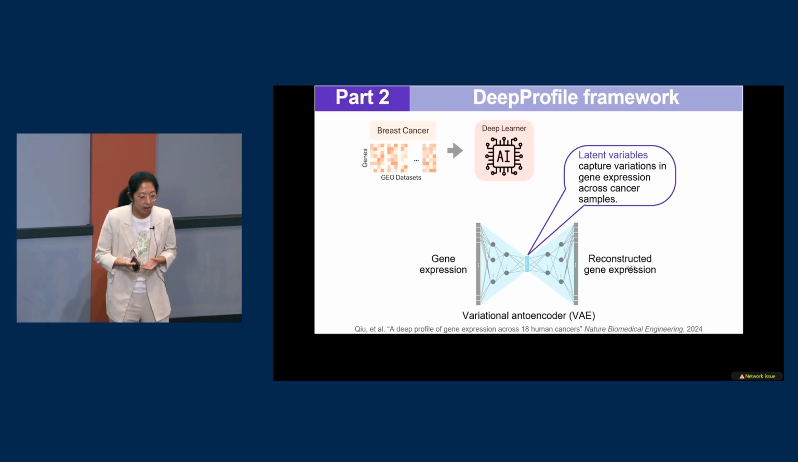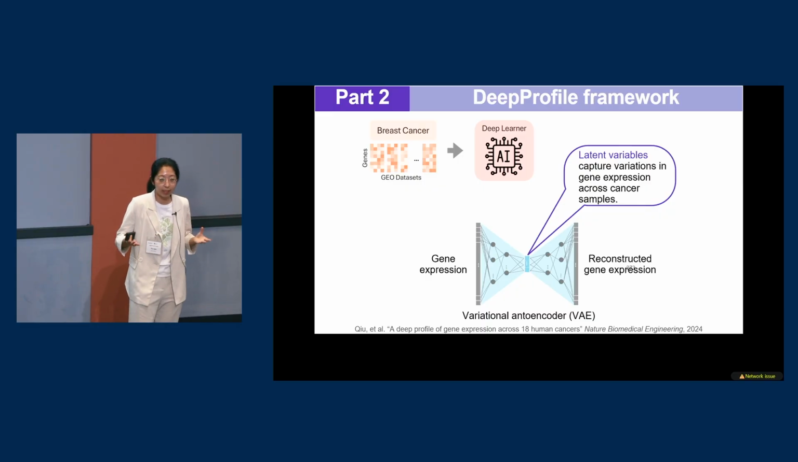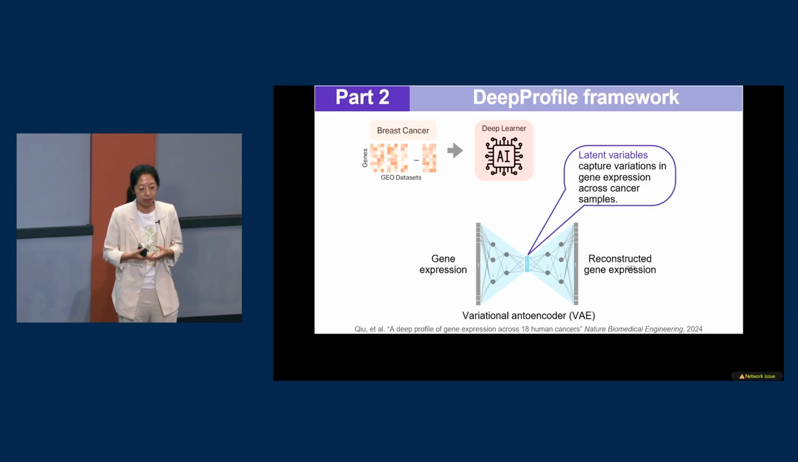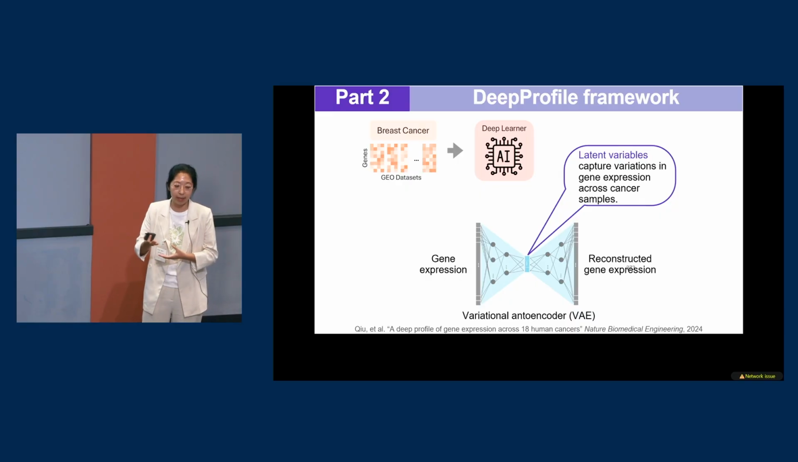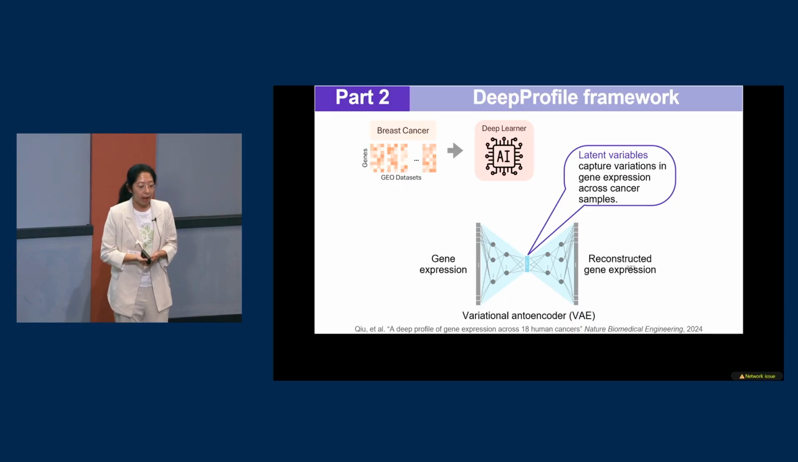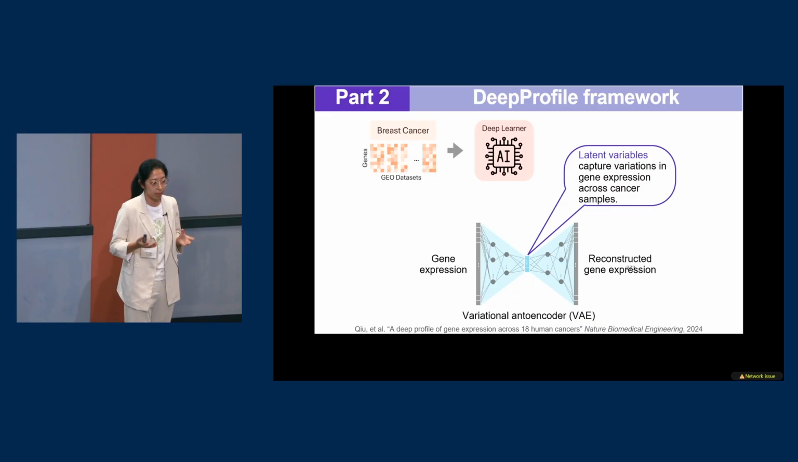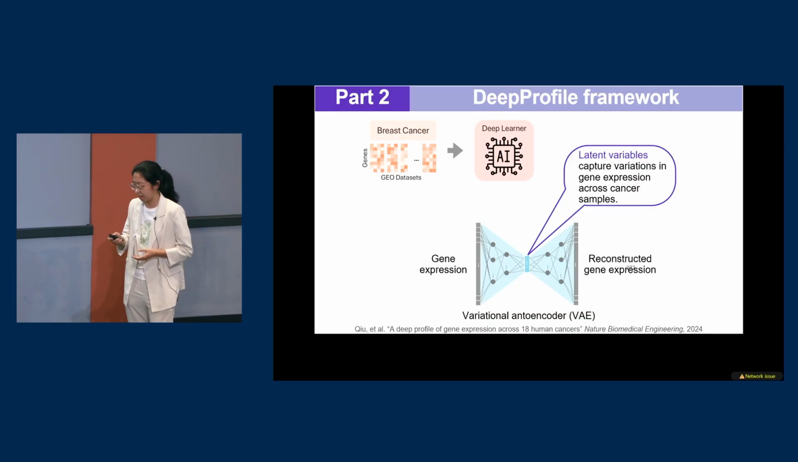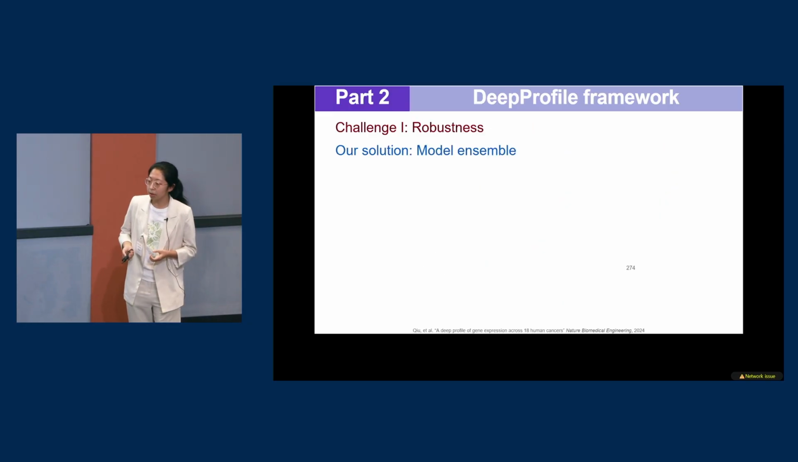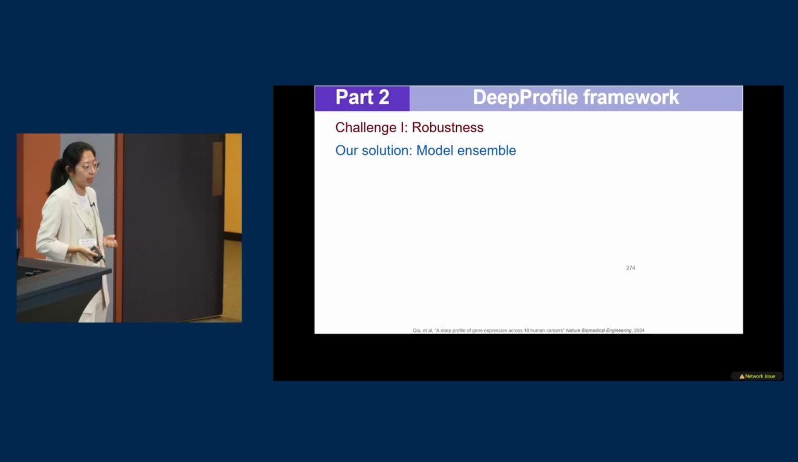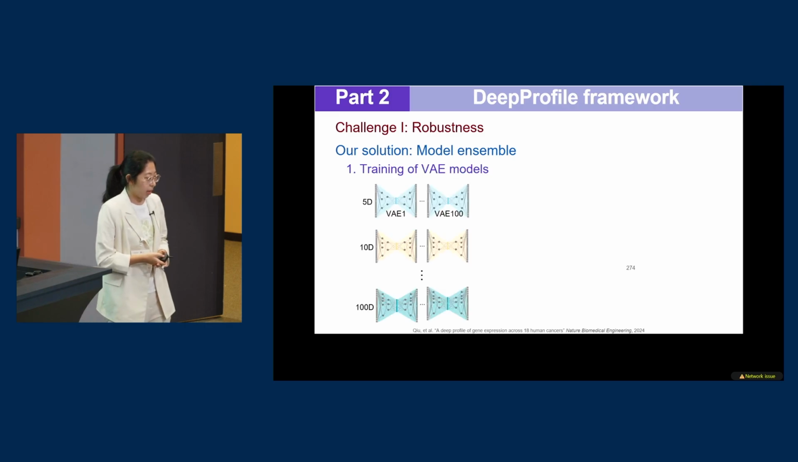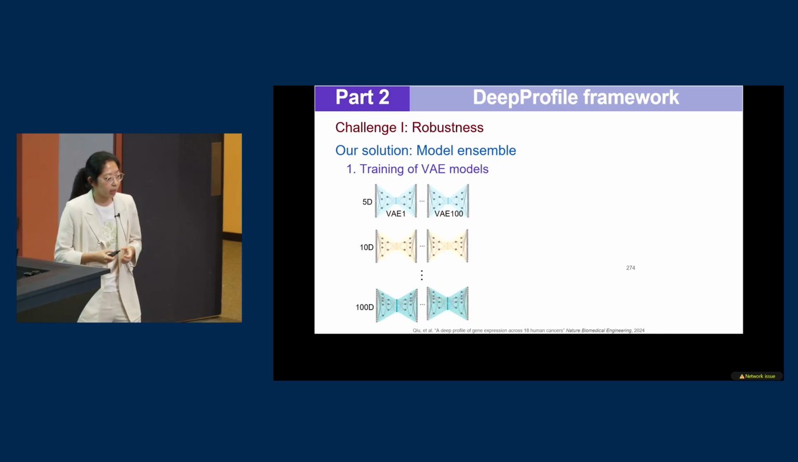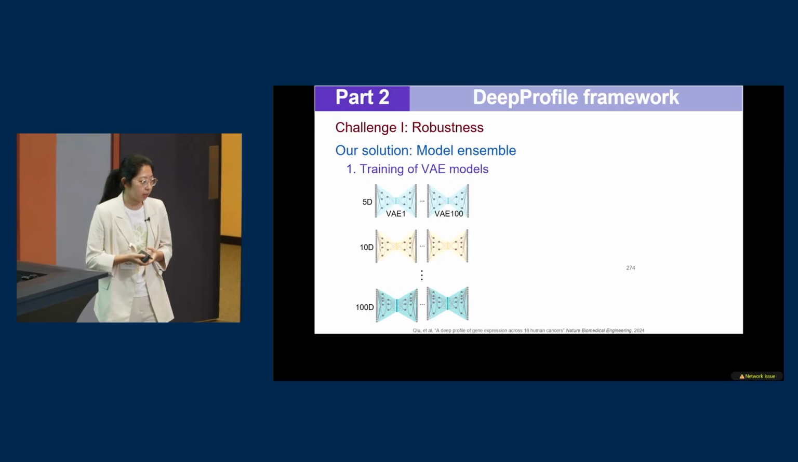So we proposed a new framework called DeepProfile. We first collect all of the bulk gene expression data for a specific cancer type. Here we take breast cancer as an example. Then we train an unsupervised deep learning model, a variational autoencoder, to learn the hidden biological patterns from the complex gene expression data. To improve the models' robustness, we ensemble hundreds of models in our DeepProfile framework. For each VAE model, we train using a different latent dimension size.